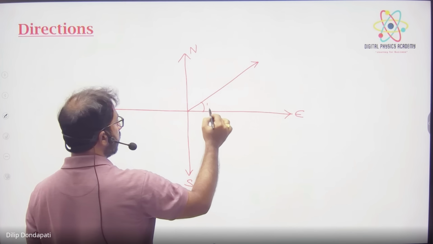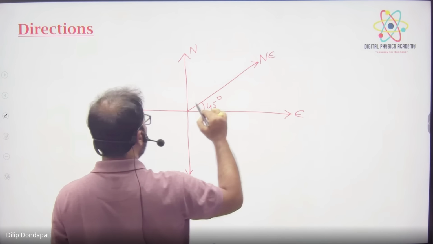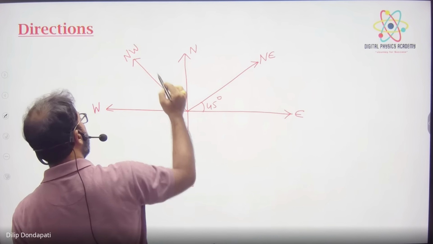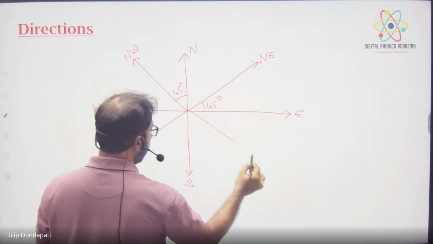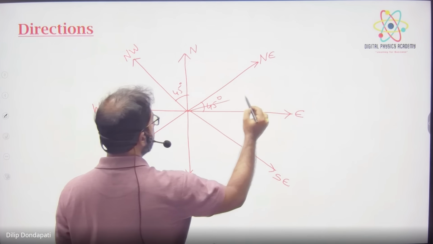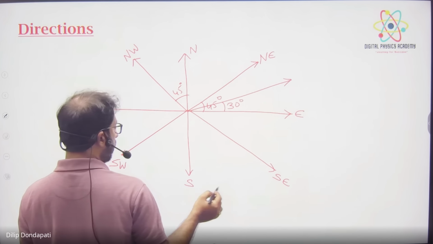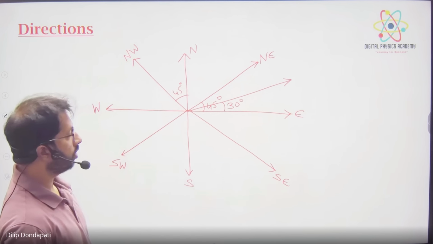Exactly, northeast, 45 degrees. What is it called? Northeast. And this one, northwest, how much angle? 45 degrees. And this one, southwest. And this one, southeast. Okay, now what is this angle called? Suppose 30 degrees. What is that angle called as? Okay, now this one.